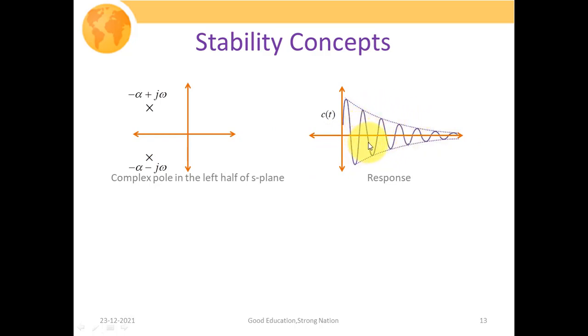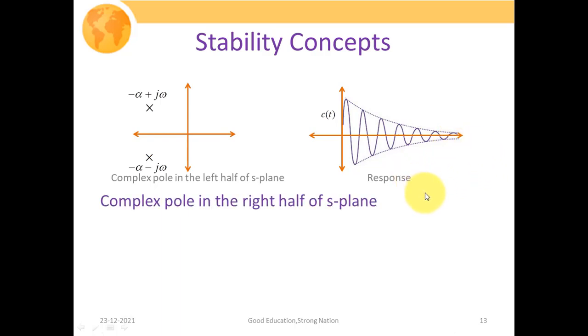So if we closely observe that, we have evaluated the response as 2 times e to the power minus alpha t cos of omega t. This oscillation is due to the cos of omega t, and this envelope is basically showing the decaying exponential signal. As we had already said, if t is sufficiently large, then the response of the system tends towards zero, or it is a convergent response.